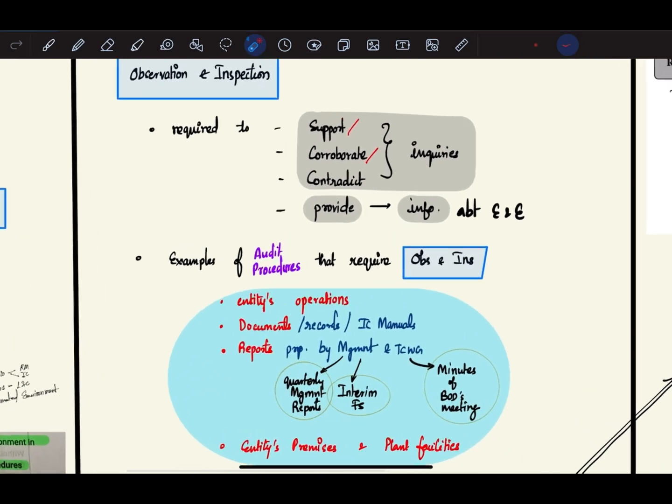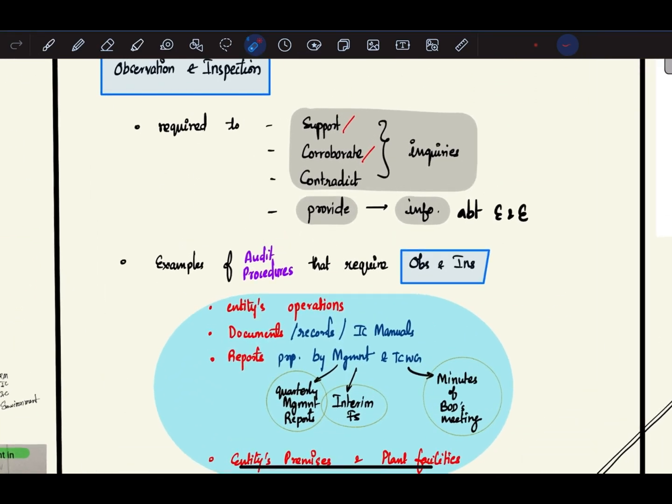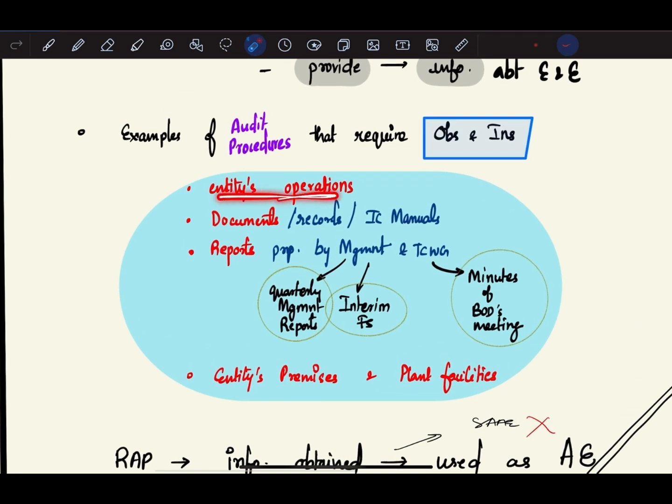Next, we have observation and inspection. Observation and inspection is required to support, corroborate, and contradict inquiries because inquiries alone are not sufficient. It basically provides information about the entity and its environment. What are the examples of audit procedures that require observation and inspection? Entity's operations. Whatever the entity's operations are, they require observation and inspection.